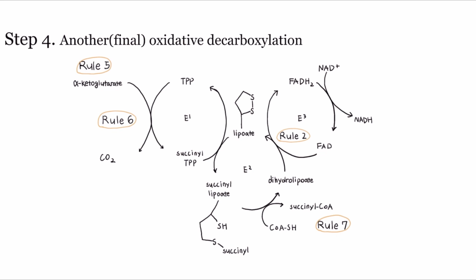Reduced lipoamide undergoes dehydrogenation, an oxidation reaction according to Rule 2, resulting in the loss of two high-energy electrons. These electrons are accepted by the FAD in E3, converting it to FADH2. Simultaneously, NAD+ enters E3, and the electrons from FADH2 are transferred to NAD+, generating the fully reduced electron carrier NADH.